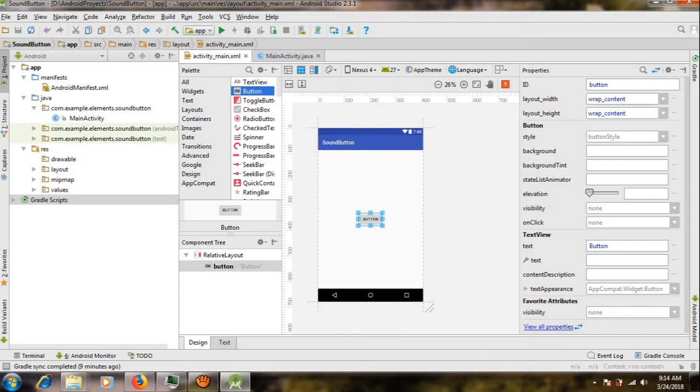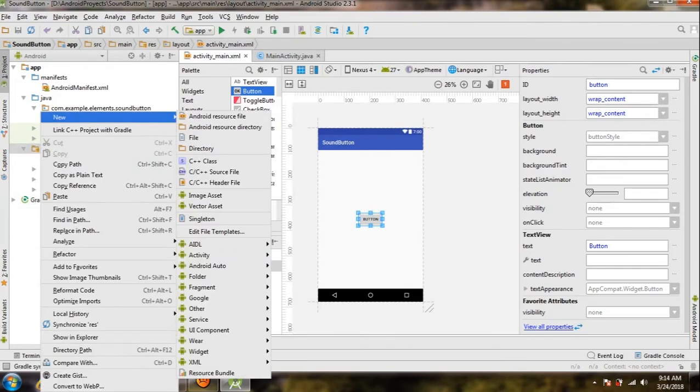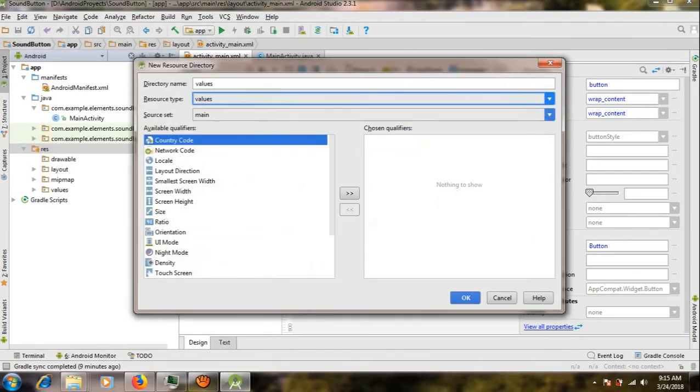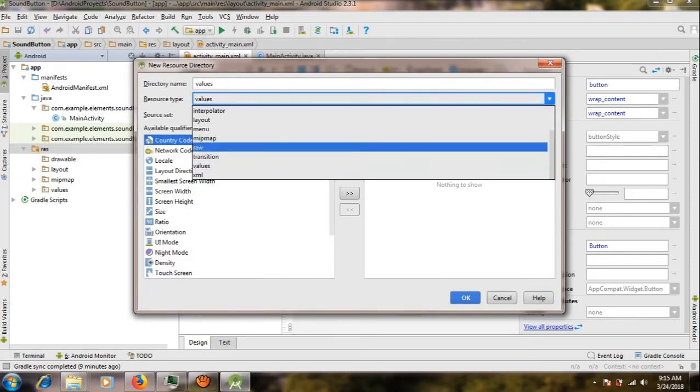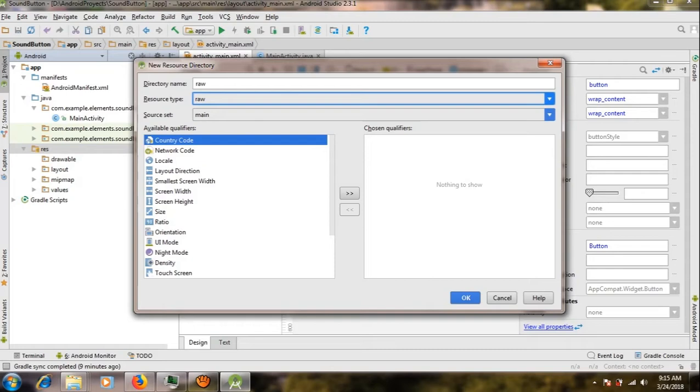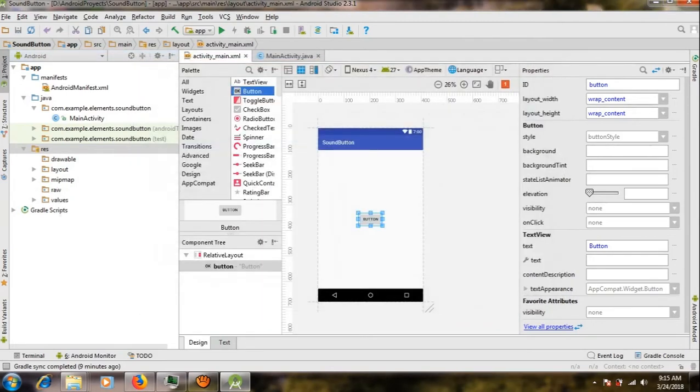And over here in resources, RES, it's resources. Gotta go to new, Android resource directory. Right here where it says values, raw. Press OK. Now all we gotta do is just drag our sound.